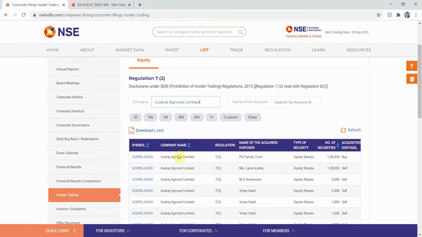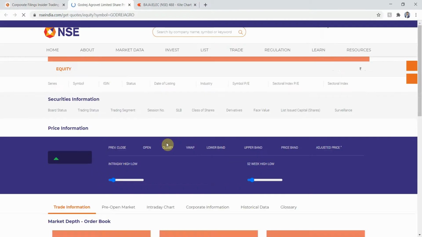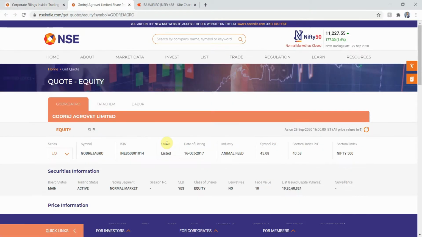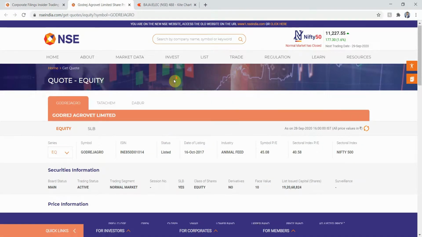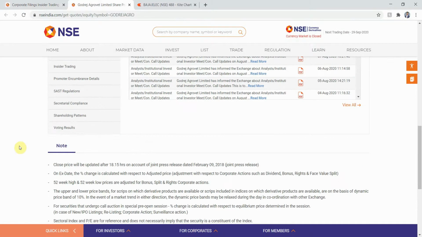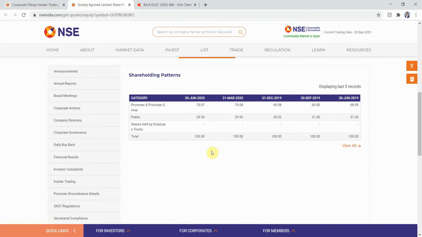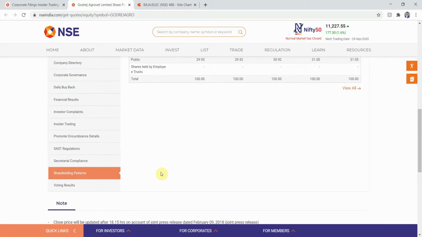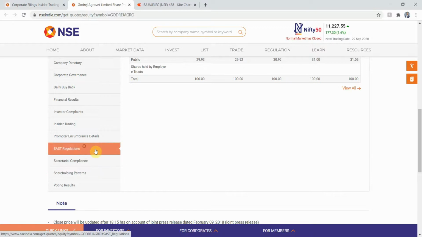Yeah. Next one on the list is Godrej Agro. I'll copy the name. I'll go to the tab from where we downloaded the insider trading report. I will paste the name here. Godrej Agrovert Limited. It gives me the suggestion. I'll click on this name. Next, I'll click on the symbol. It will redirect us to the page of Godrej Agro.